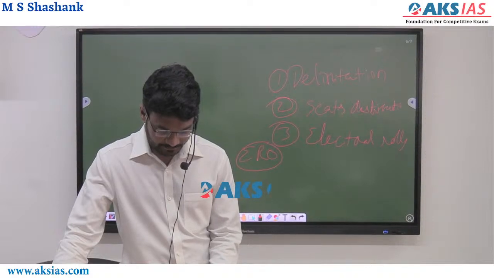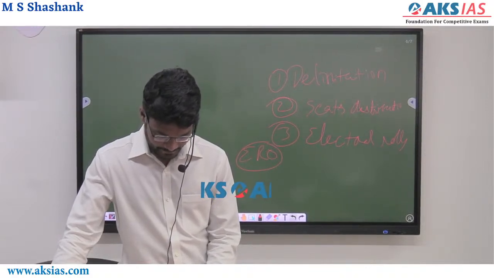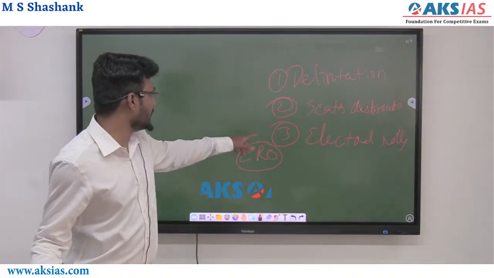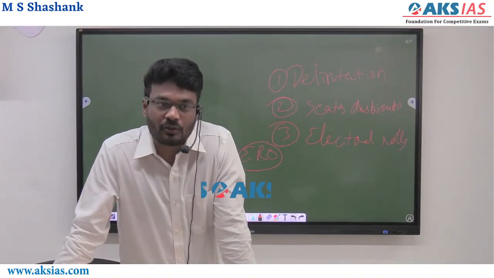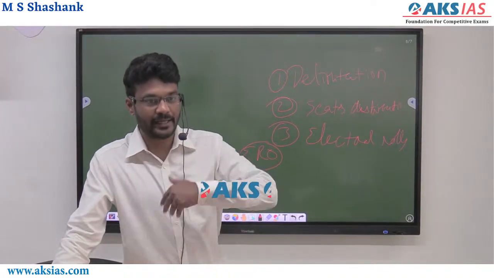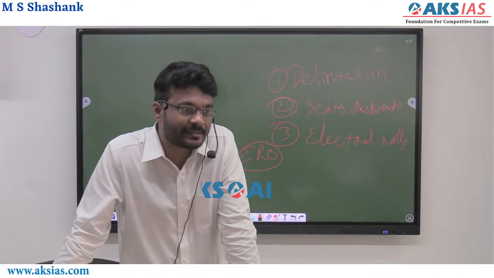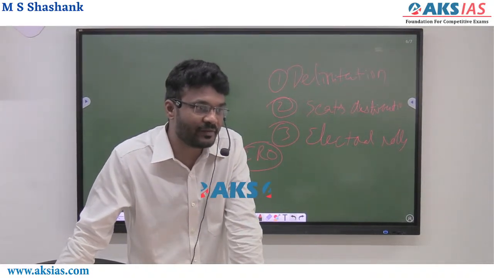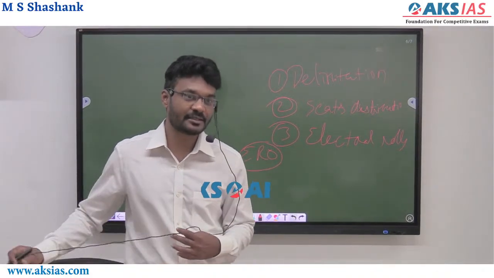What is the next step? See who will be eligible to register on the electoral roll. Anybody above 18 who is a citizen of India is eligible to register as a voter.